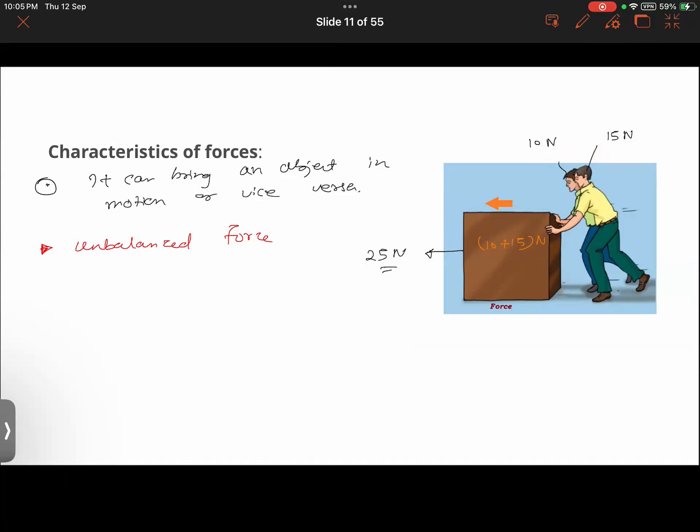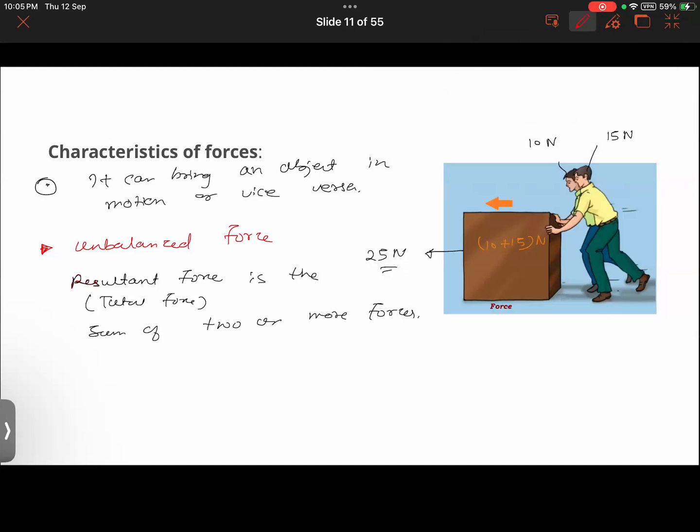So in the case of unbalanced force, the resultant force, or basically the total force, is the sum of two or more forces. When two forces are acting in the same direction, the net sum will be their resultant.